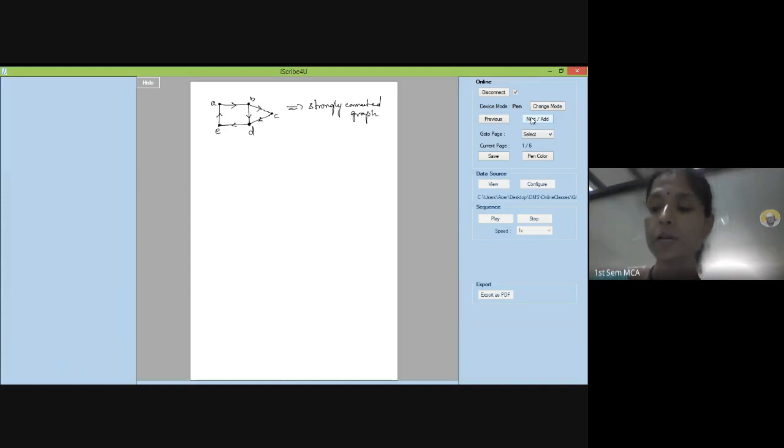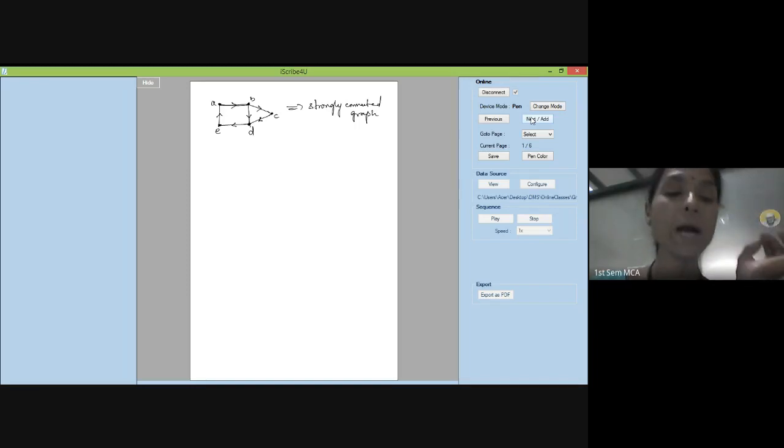Why? Let us observe. From A, look out, from A you start seeing. From A, are you able to reach B? Yes, we are able to reach B. The A to B edge is there. From A, am I able to reach C? Yes. A to B, B to C. I am able to reach C. From A, I should be able to reach D. A to B, B to D. I am able to reach. From A, am I able to reach E? A to B, B to D, D to E. Yes, I am able to reach.